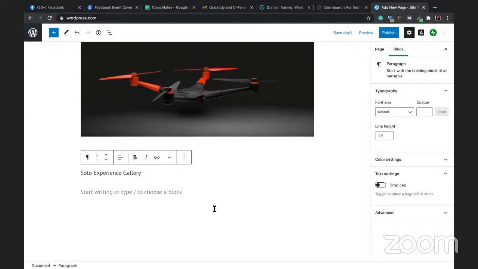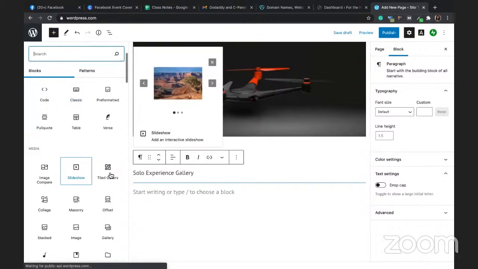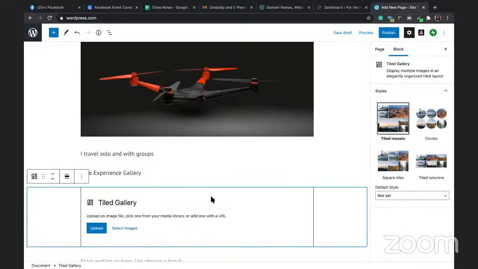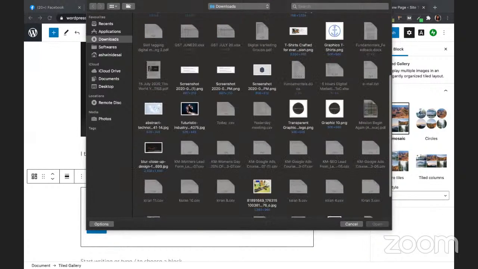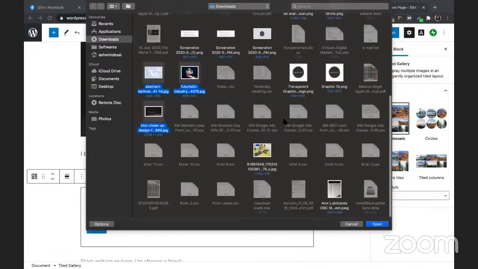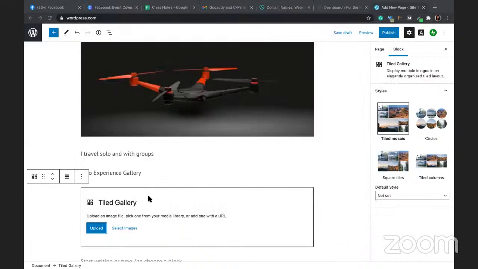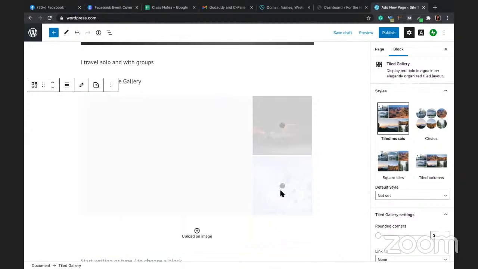Okay, now I want to add the photographs, the gallery. I can click on this. I can select a tiled gallery here, and I can start uploading the images. So I can add multiple images. For now, I'm just taking the same old images. So like that, it will become a gallery.